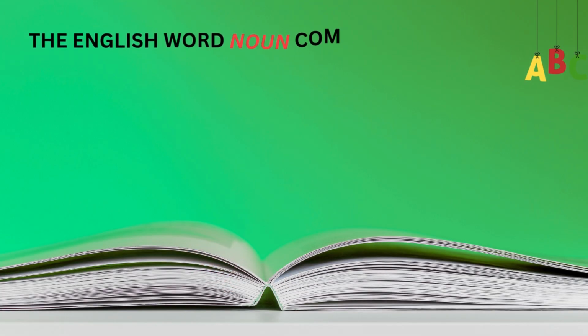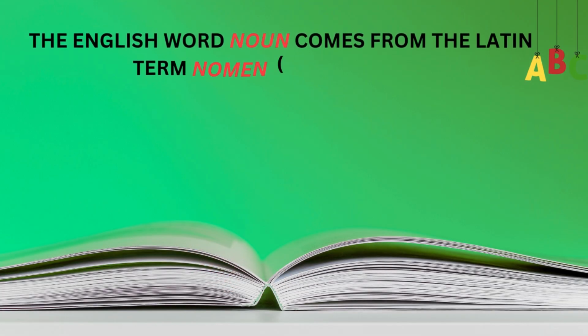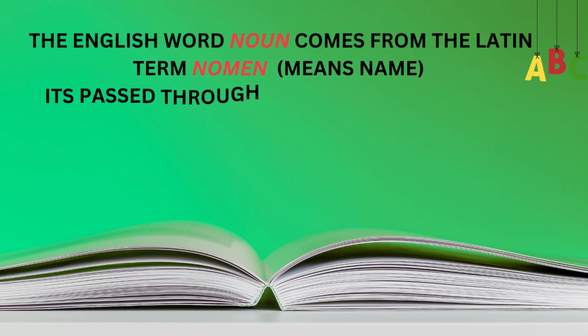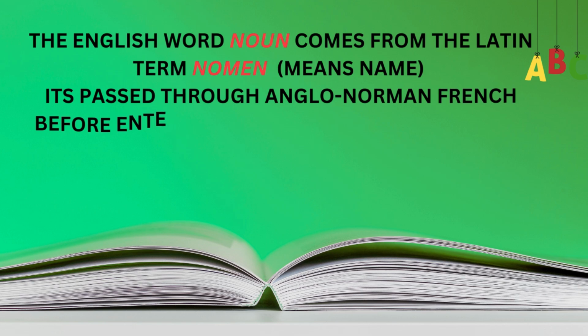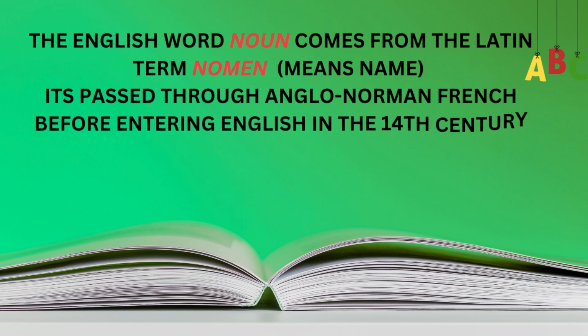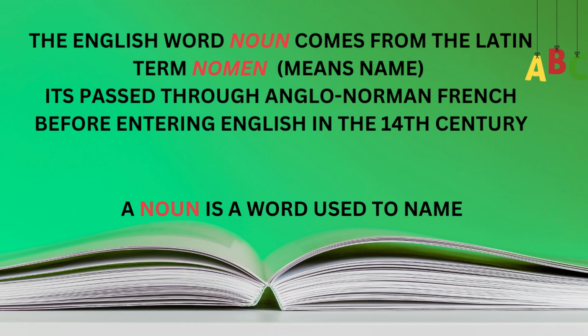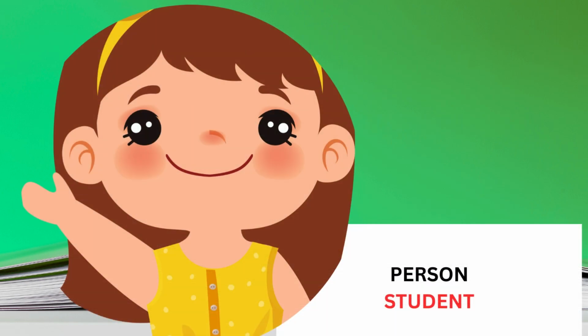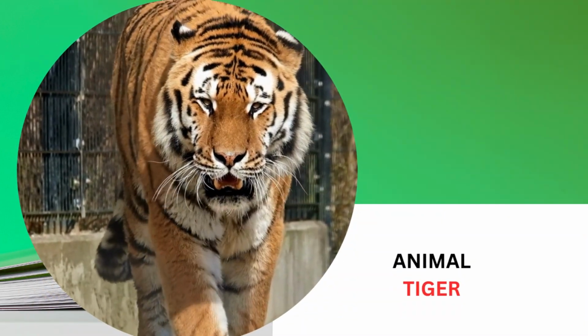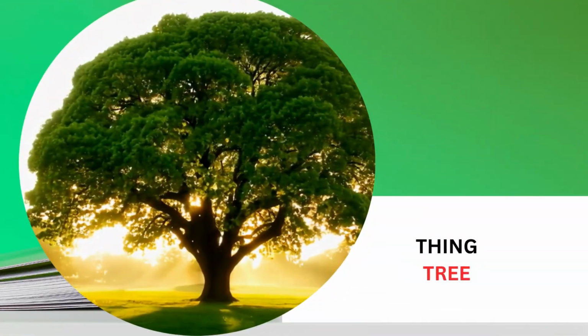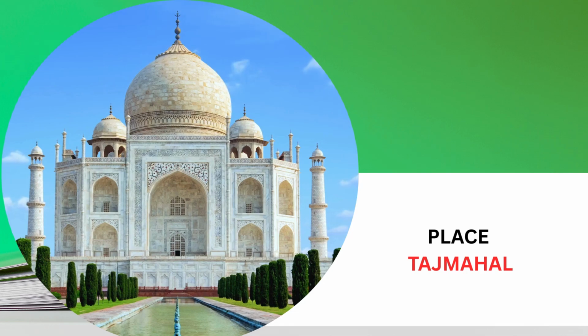The English word noun comes from the Latin term nomen, meaning name. It passed through Anglo-Norman French before entering English in the 14th century. A noun is a word used to name a person, example student; animal, example tiger; thing, example tree; place, example Taj Mahal.